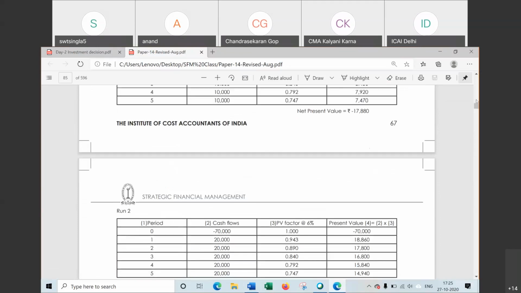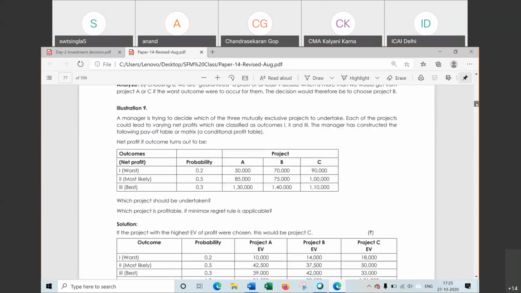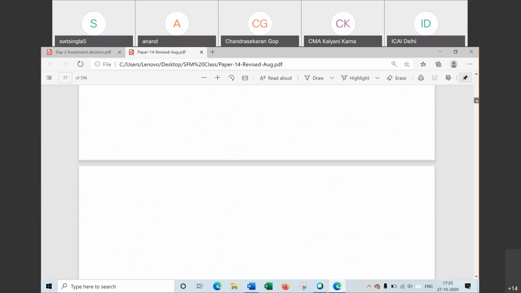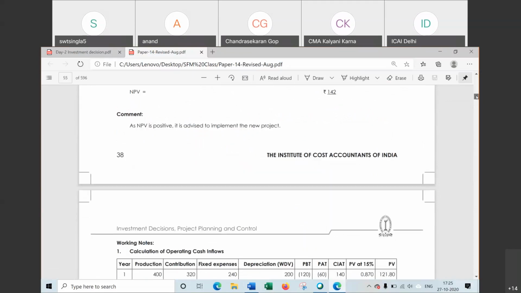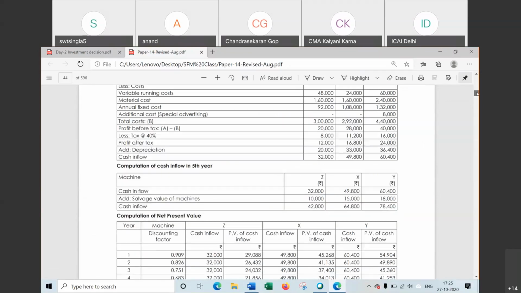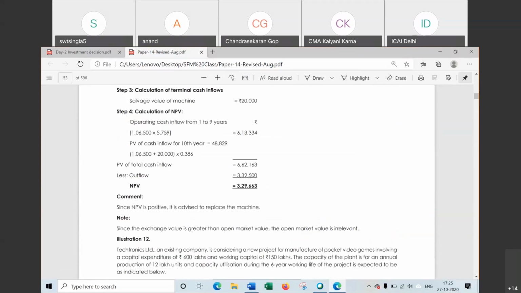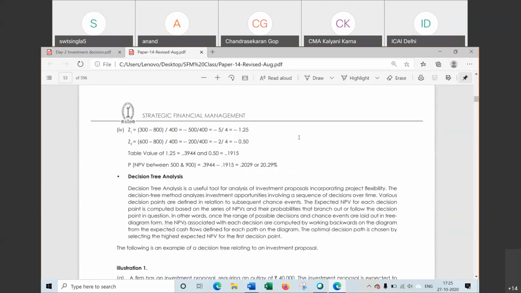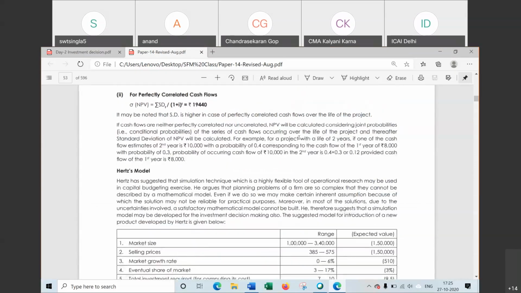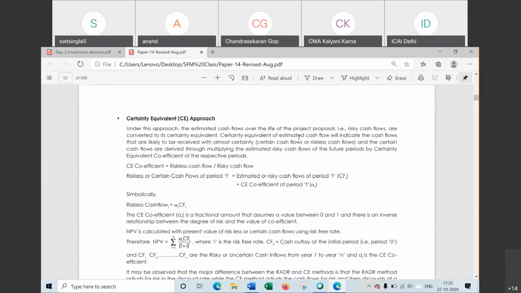You will have the theory given in the middle. Theory will be given here. For the normal distribution, theory is given.